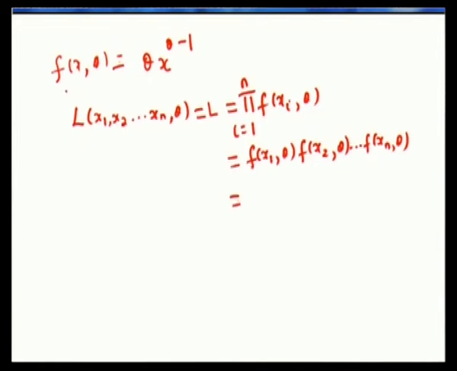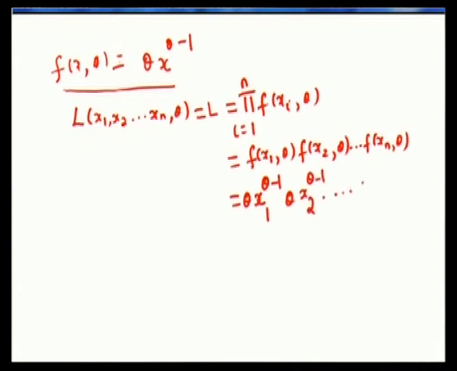Now you have been given that f of x, theta is theta into x to the power of theta minus 1. In the place of x you replace x1. So this becomes theta into x1 to the power theta minus 1. Next will be theta x2 to the power theta minus 1.